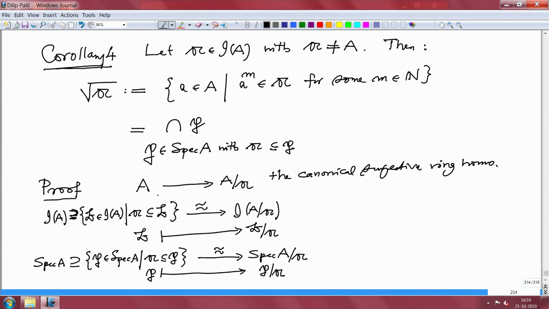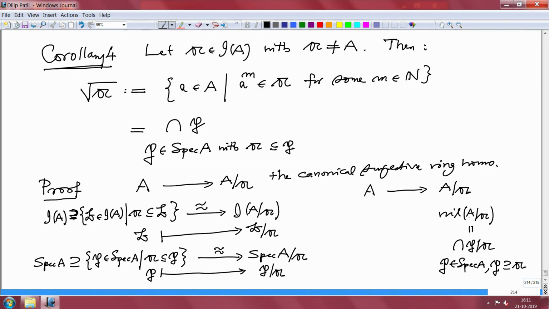So, if you look at this residue class map, ring homomorphism A to A/𝔞, now let us look at the nil radical of A/𝔞. This is by definition the intersection of all prime ideals in this residue class ring, but they are of the form P/𝔞, where P is a prime ideal in A and P should contain 𝔞.